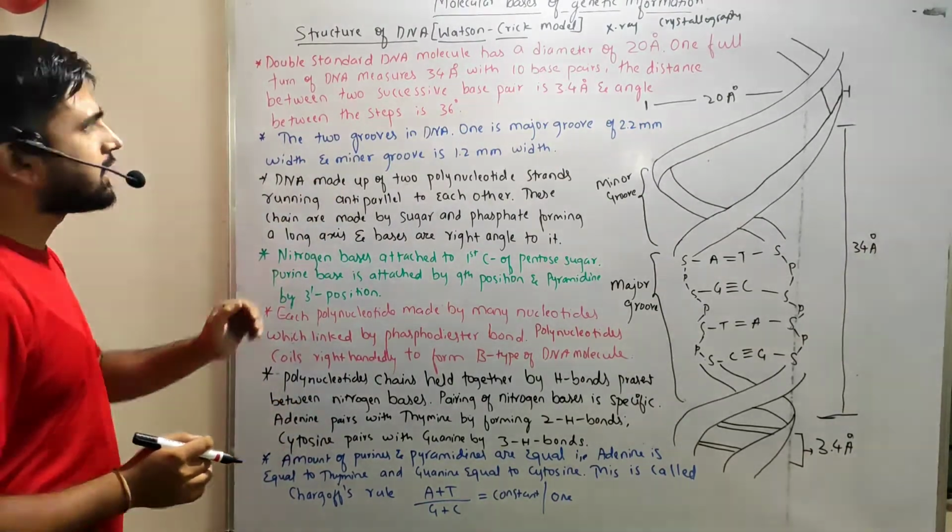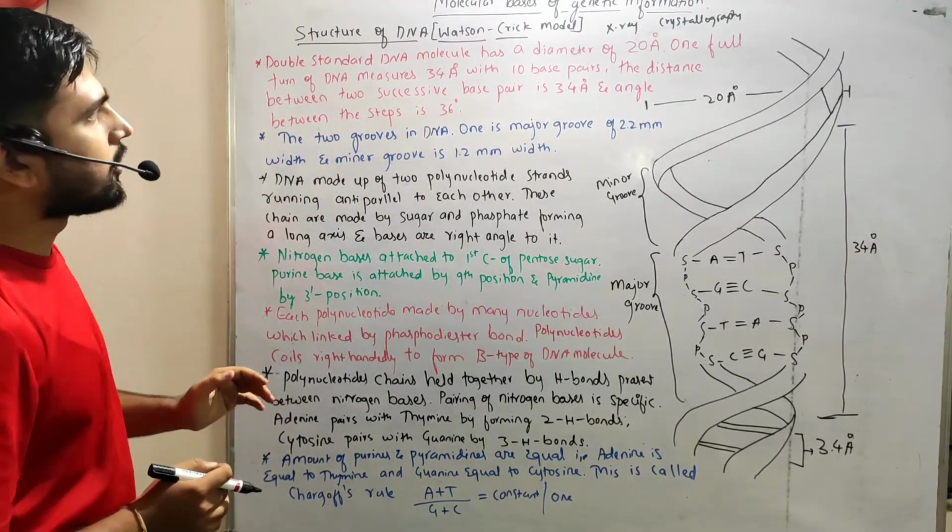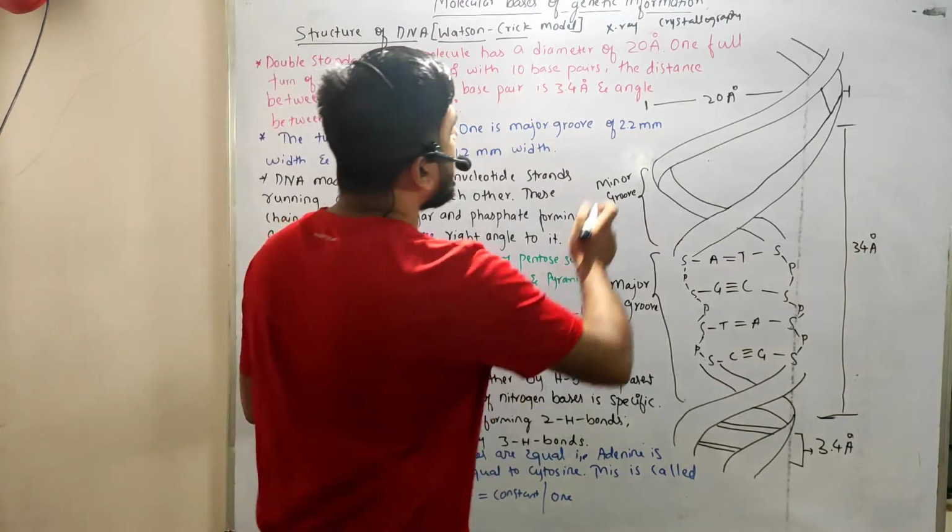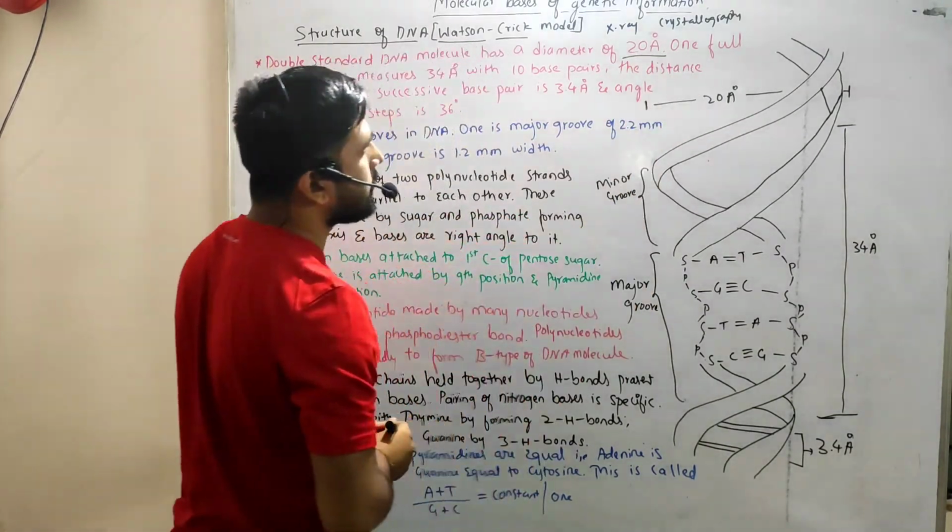First, the double-stranded DNA molecule has a diameter of 20 angstrom.